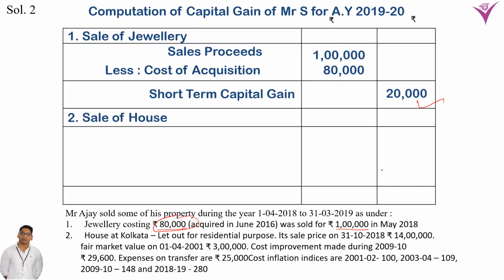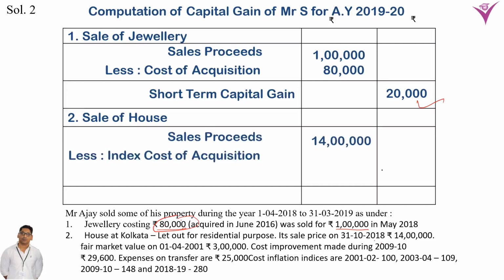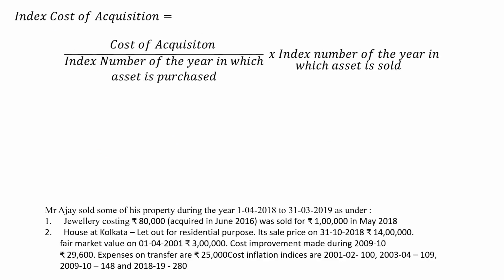Sale of house, second. Now the let out residential house is sold, the sales proceeds are 14 lakh. Now less, indexed cost of acquisition, because it is long term. Market value is given in 2001 and sold in 2018, so it is a long term capital asset, and for a long term capital asset we calculate indexed cost of acquisition. Again, improvement was made in 2009-10, meaning 3 years before the date of transfer, so it is also indexed cost of improvement. Now calculate indexed cost of acquisition: cost of acquisition upon index number of the year in which asset is purchased into index number of the year in which asset is sold.